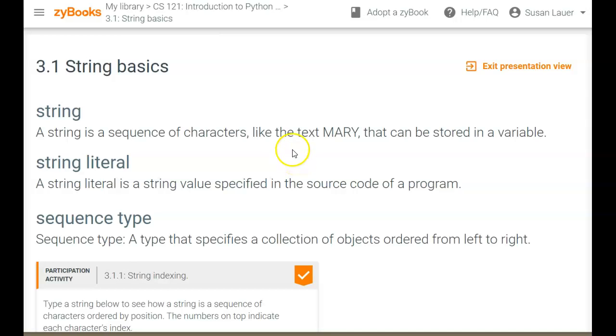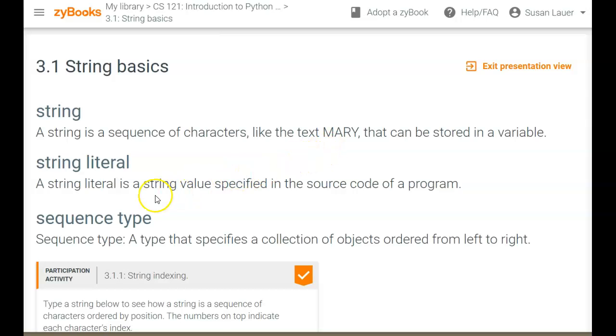So a string, of course, is a sequence of characters like the text Mary that can be stored in a variable. It's not an integer, although a string can contain integers, and a string can contain floats, but they're a different type of variable and there are limitations on what you can do with those. So you can concatenate strings, you add variables like integers and floats.